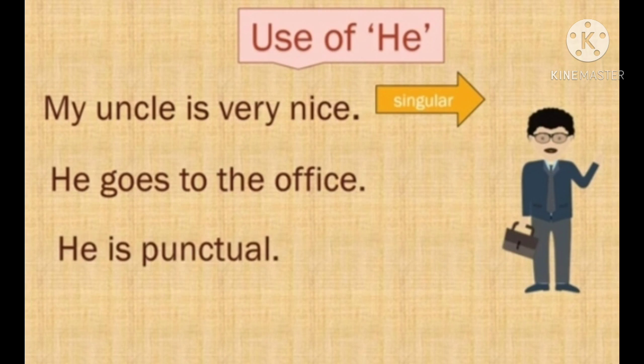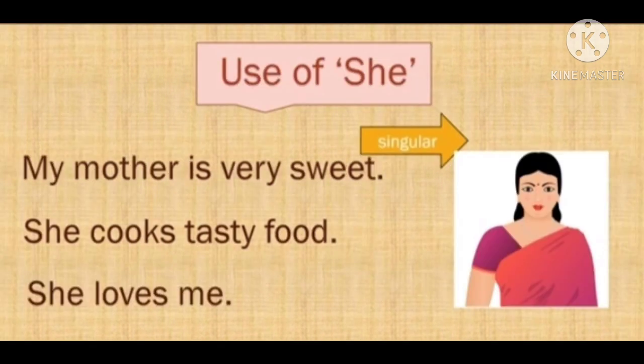Now, use of he. He we use for a singular person, for a man or a boy. For example, my uncle is very nice. My uncle we can replace with he. He goes to the office. He is punctual. जब हम किसी बॉय या मैन के बारे में बात करते हैं, तब he यूज़ करते हैं.